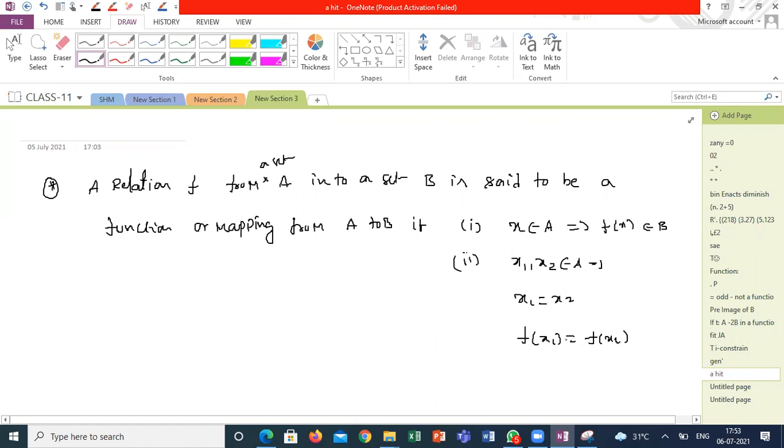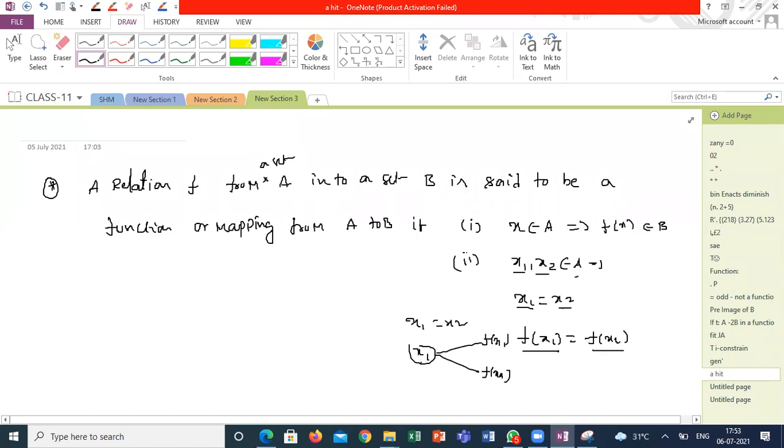Sir, could you repeat the point? The second one: if x1, x2 belong to A such that x1 is equal to x2, compulsorily f of x1 must be equal to f of x2. Understand what I'm saying? If f of x1 is not equal to f of x2, what does that mean? The condition is not working: the element of A has two distinct images, so it won't be a function.